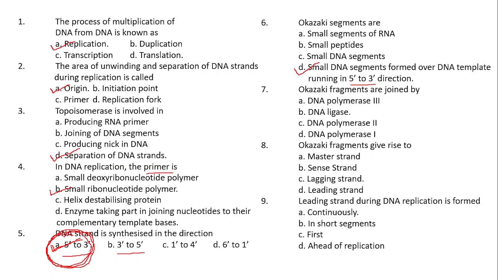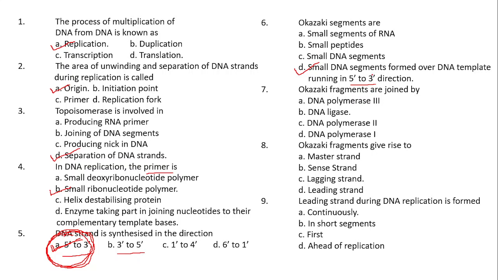Only if the template has 3' to 5' polarity can continuous synthesis take place. That is why option D is correct. Okazaki fragments are the fragments of the DNA that are formed over DNA template running from 5 prime to 3 prime direction.